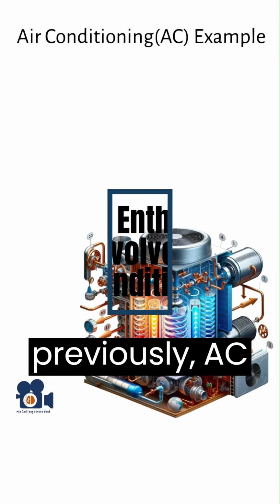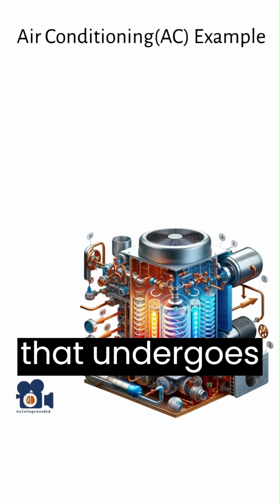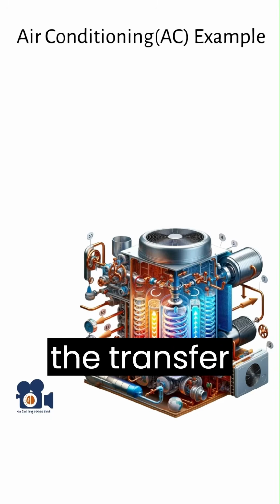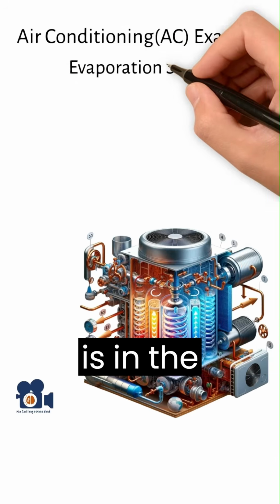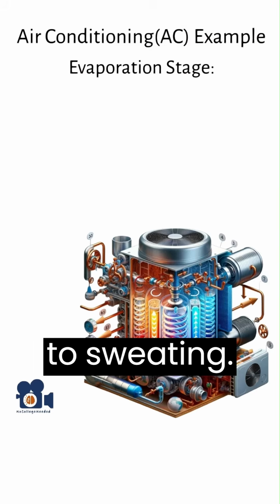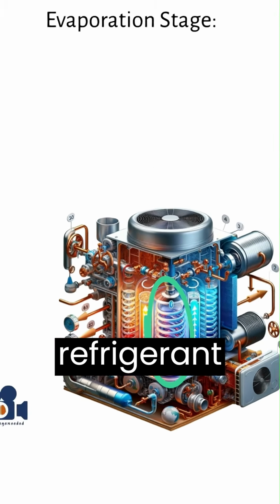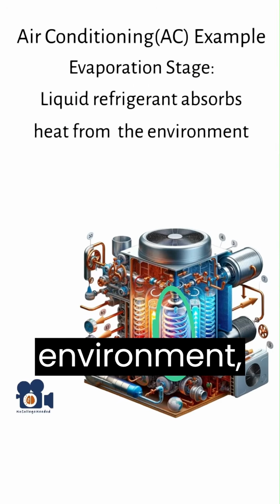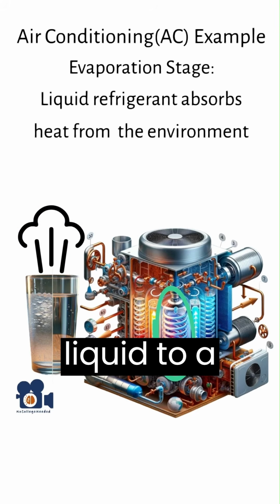As stated previously, AC works on vapor compression cycles, which use a refrigerant that undergoes phase changes that facilitate the transfer of heat. The key stage of the cycle where enthalpy plays a cooling role is the evaporation stage, similar to sweating. Inside the evaporator coil, the liquid refrigerant absorbs heat from the environment like water in a glass that gets warmer and evaporates, turning from a liquid to a vapor.